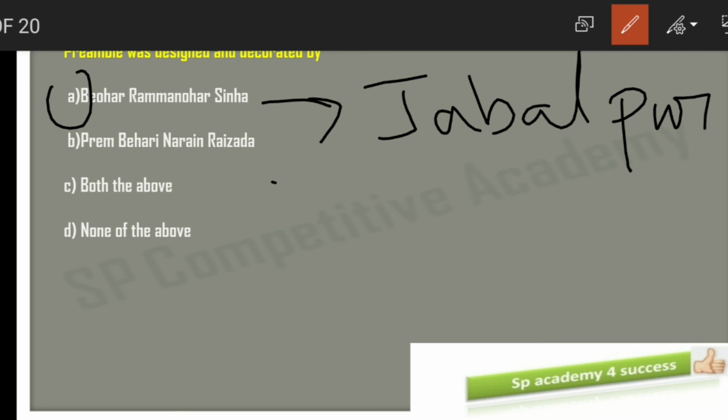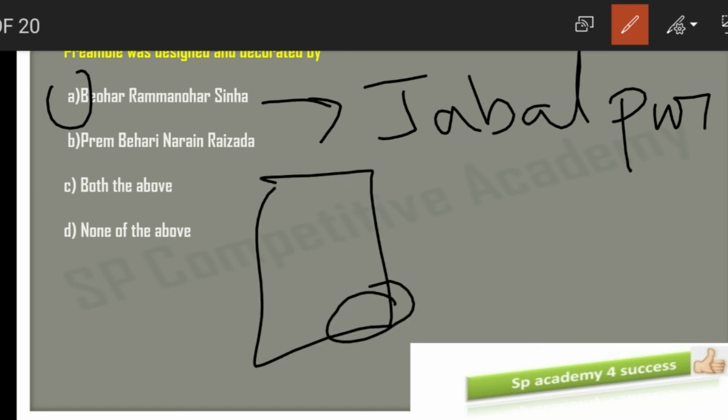Okay, in the preamble also you can find the signature of Bihari Ram Manohar Sinha ji at the bottom right corner. In the preamble at the right side corner towards the bottom, you will find the signature of the Bihari Ram Manohar Sinha ji, in short written as Ram, in a Devanagari script.